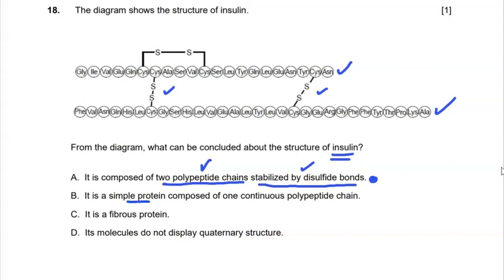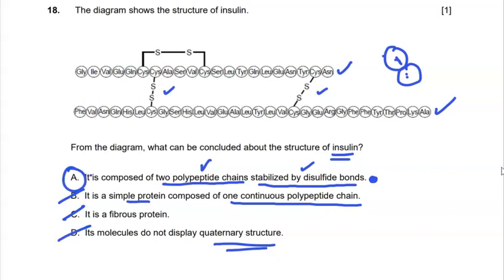It's a simple protein of one continuous polypeptide chain. Well, that's not the case. Above is two polypeptide chains. It's a fibrous protein. We have no information to support that assertion, so let's get rid of that. Its molecules do not display quaternary structure. On the contrary, we've got more than one polypeptide chain coming together, so that's above the tertiary structure into the quaternary, so that's wrong. 18A.